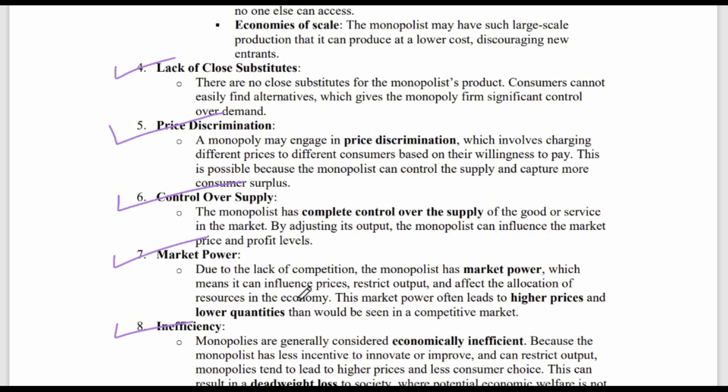Due to the lack of competition, the monopolist has market power, which means it can influence prices, restrict output, and affect the allocation of resources in the economy.